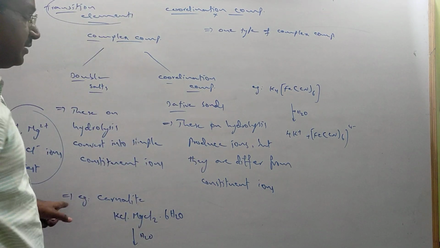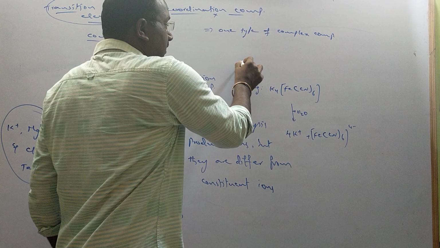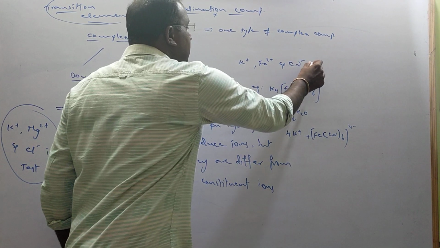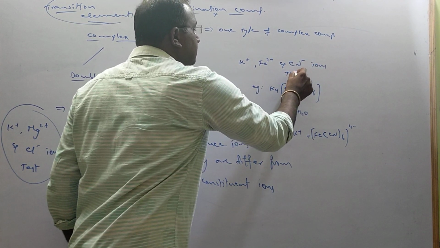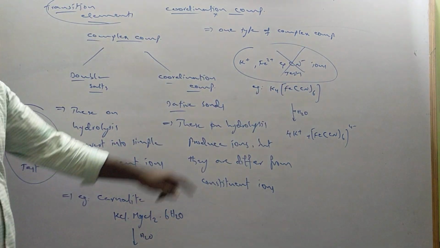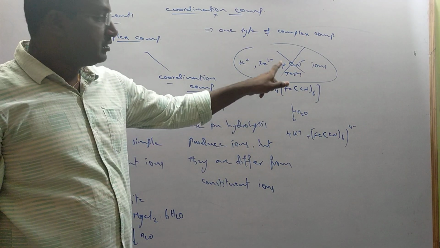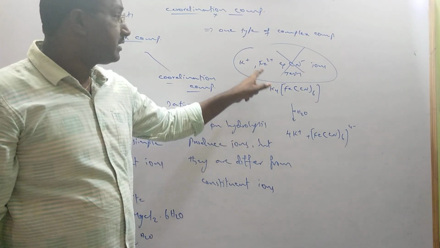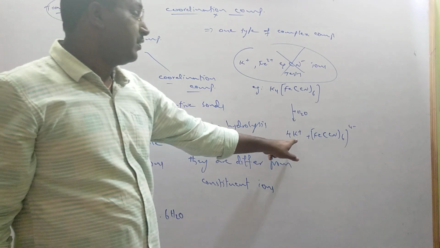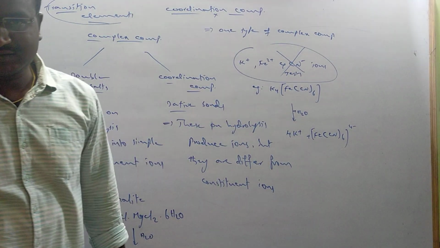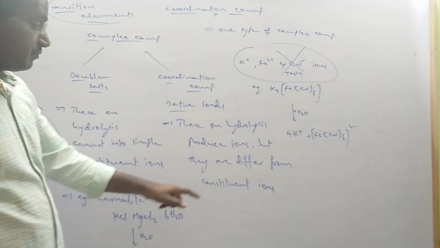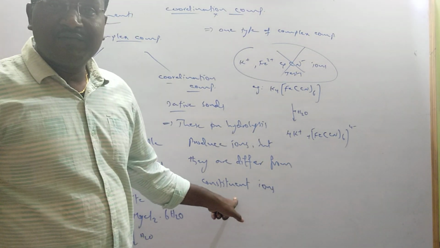So based on the earlier concept, it should give the tests of K+, Fe2+ and CN- ions, but this complex will not give these tests. The solution of this compound will not give the test of potassium, iron and cyanide. It gives the test of potassium and this complex anion. So like this, it produces different ions as compared to constituent ions from which it has been formed.